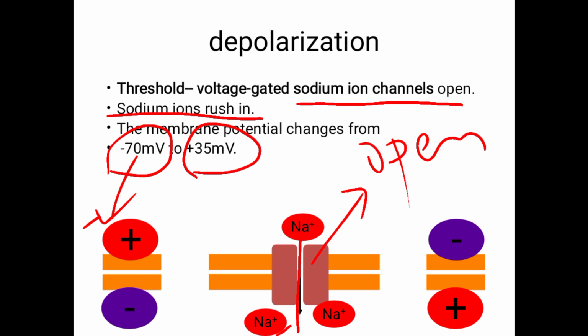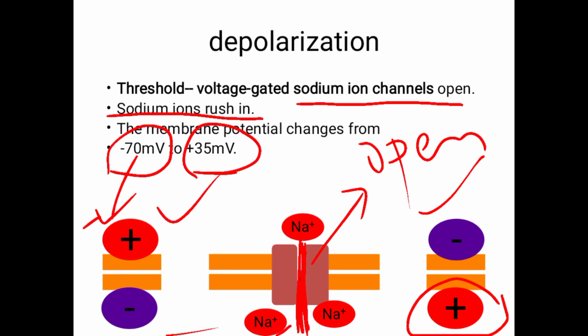So that is going to the positive side, plus 35 millivolts. That is more positive ions. Sodium is a positive ion, right? More sodium is going inside, that means it becomes more positive inside the cell. It becomes plus 35 millivolts. Okay, minus to plus. So this is before, this is after. Clear? That is called depolarization.